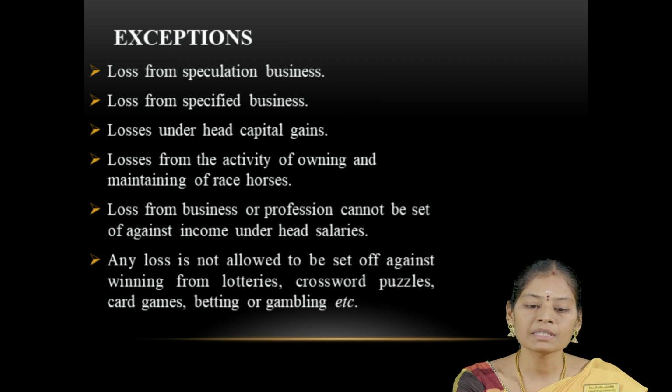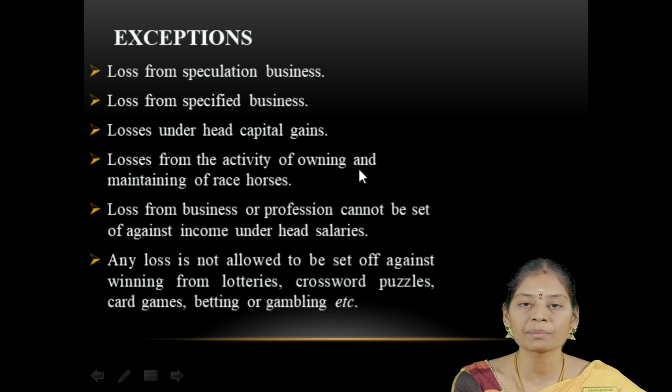Speculation business and specified business losses can be set off only against the income from speculation business and specified business respectively. Long-term capital loss can be set off only against long-term capital gain income. Loss from the activity of owning and maintaining race horses can be set off only against income from owning and maintaining race horses.